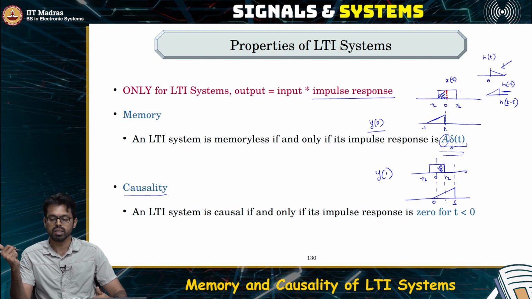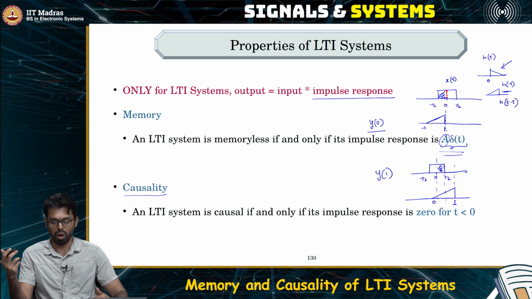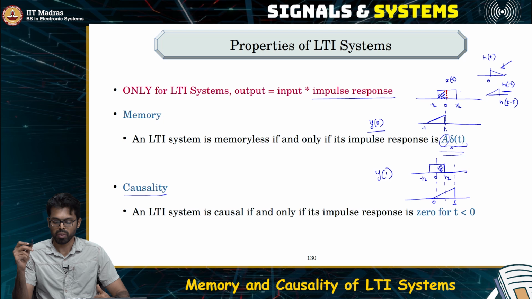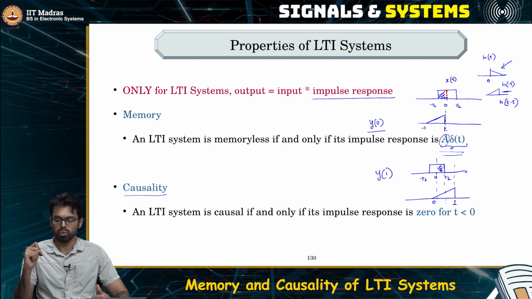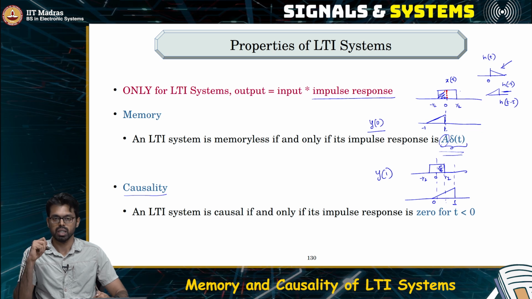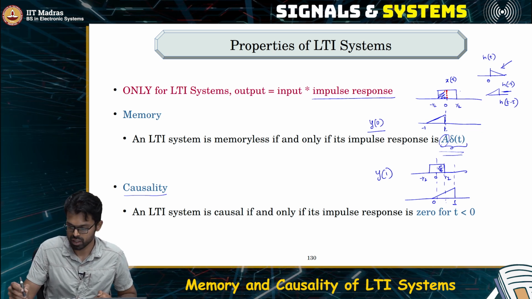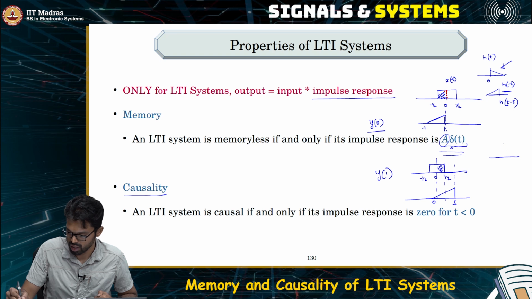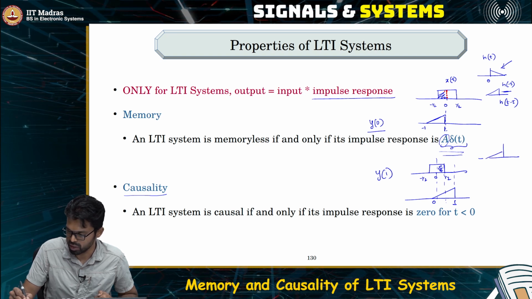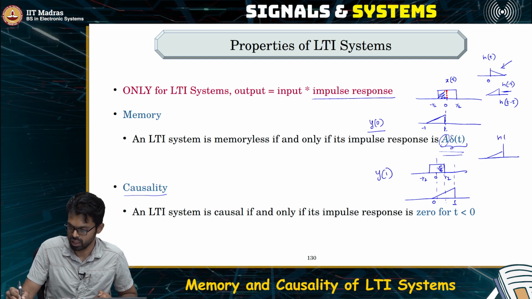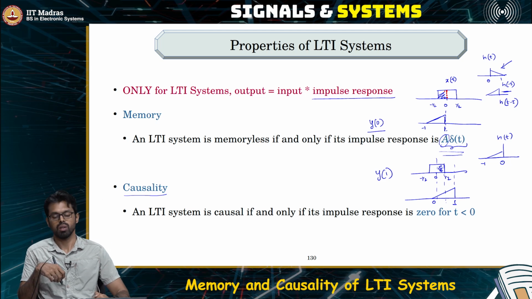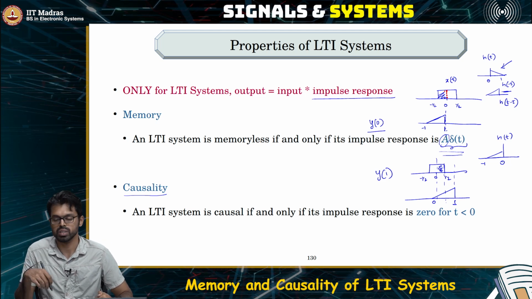Now, what is a non-causal system? How would its impulse response look like? If the impulse response makes the system give an output which is dependent upon the future values, then it is non-causal. A very simple example: just take this impulse response. This is h of t. Now, what if this was the impulse response?